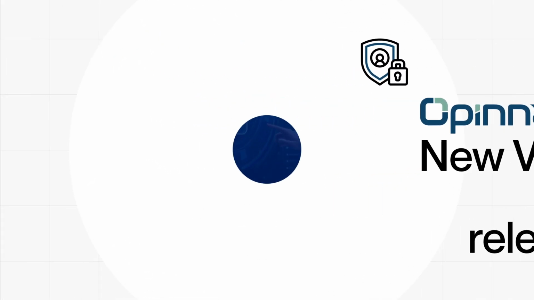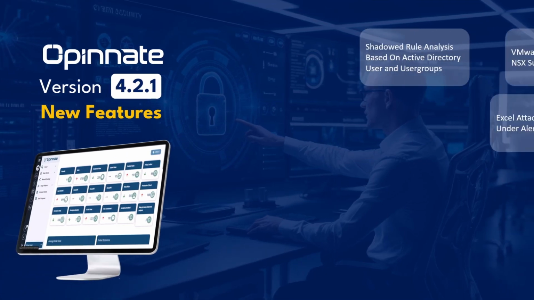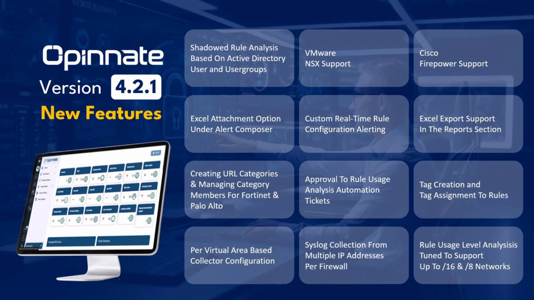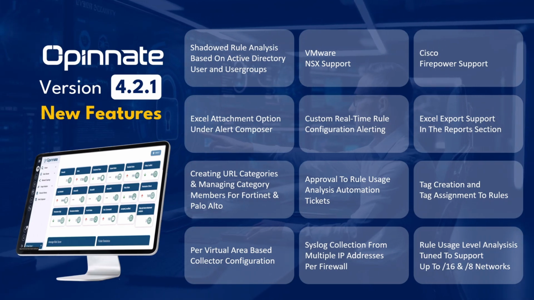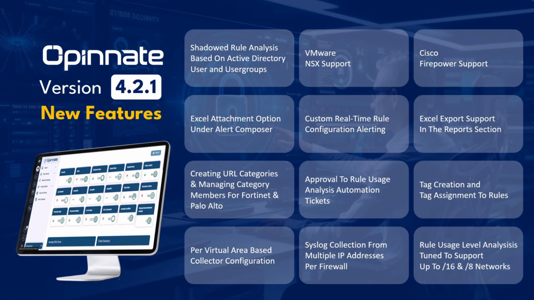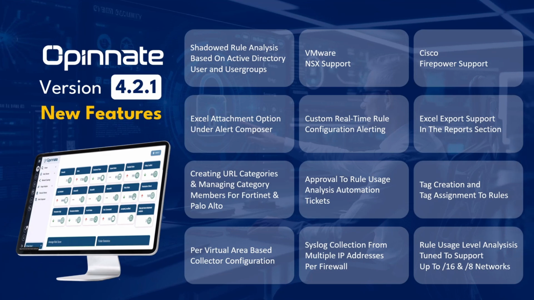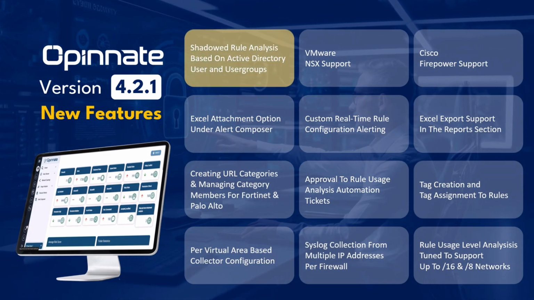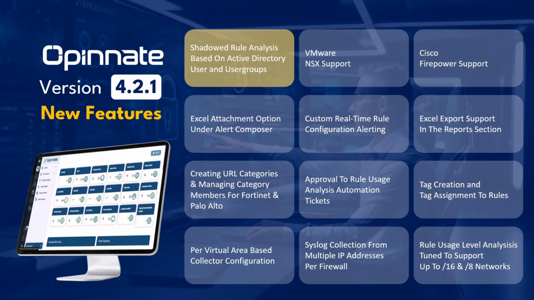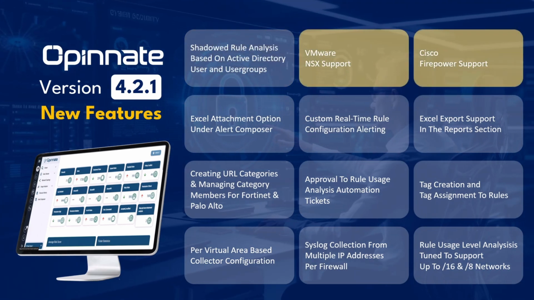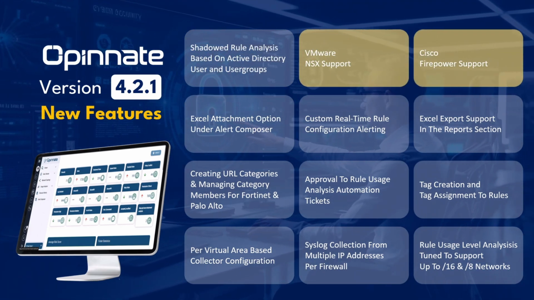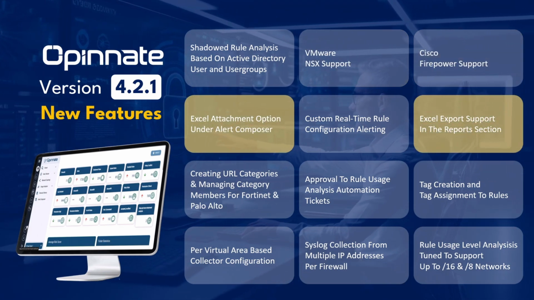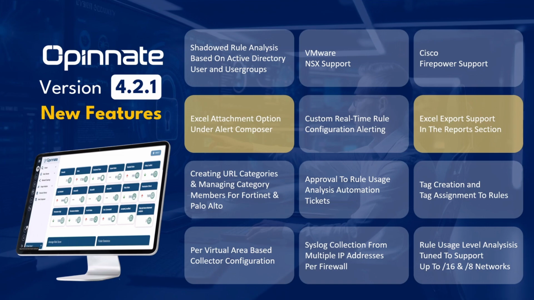We're excited to officially launch Opinnate NSPM version 4.2.1, packed with powerful new capabilities designed to make your firewall policy management smarter and more efficient than ever. Shadowed rule analysis now works with Active Directory users and groups. Say hello to support for VMware, NSX, and Cisco Firepower. You can now attach Excel files to alerts and export reports directly to Excel.